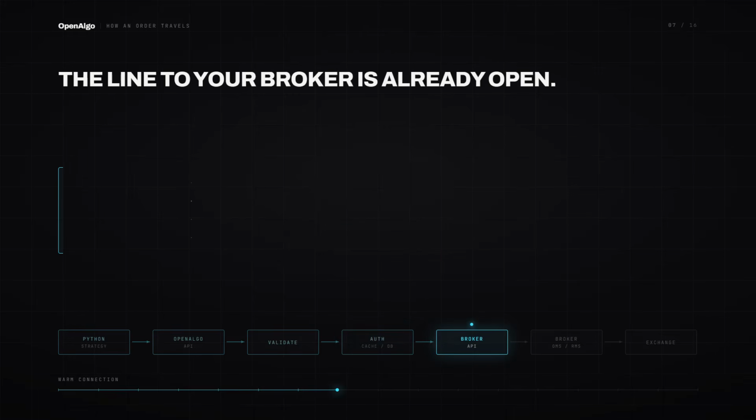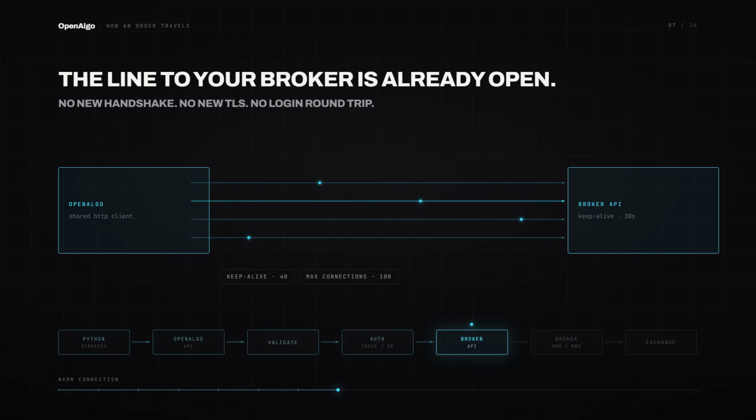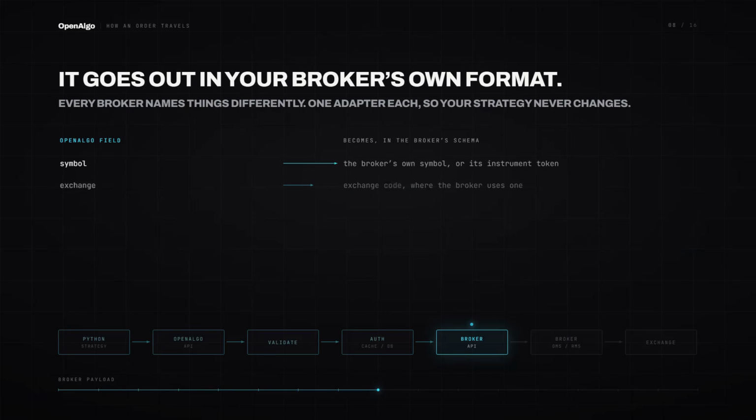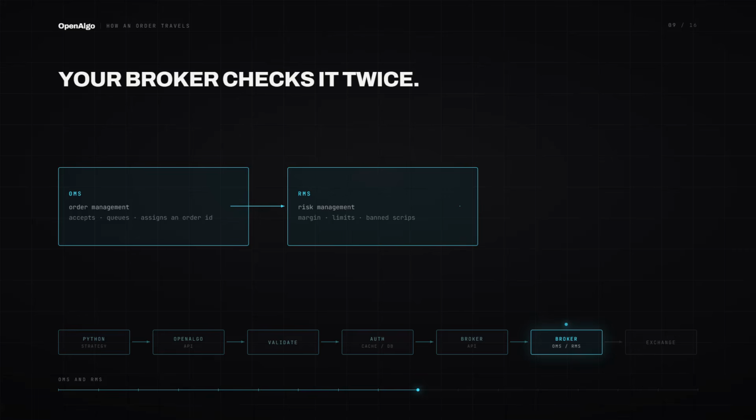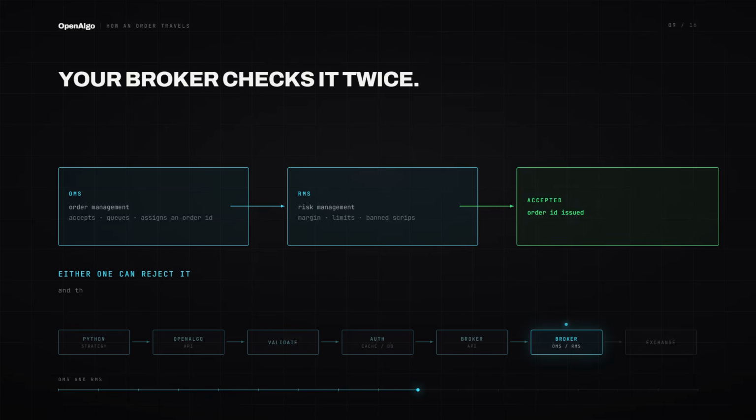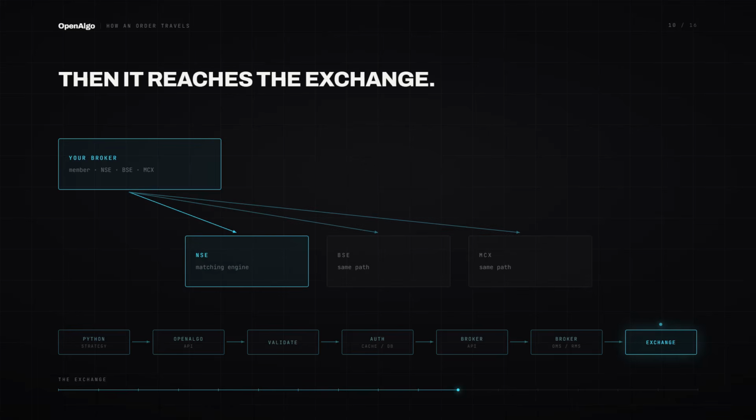By default, the OpenAlgo to broker API connection is kept open. We've done HTTP connection pooling for faster transmission of the order. And this is the layer where your OpenAlgo API messages are converted into your broker API format so that your broker can accept the order. When your order reaches the broker, it will be validated at both the OMS and RMS, and then they will issue the order ID. If the exchange is open, your order will be transmitted to the exchange. Since Reliance is listed on NSE, the order will be punched in the NSE and your order gets completed.